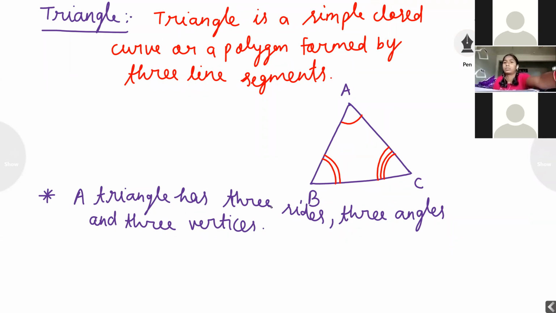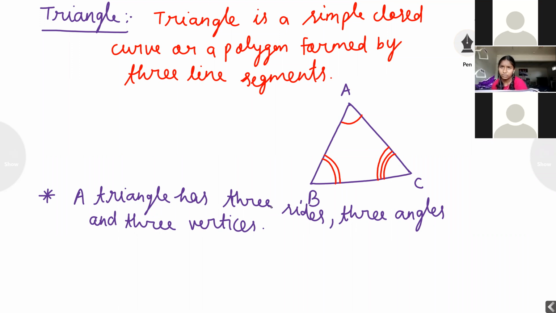What is the meaning of vertex? If two or more than two lines are meeting at one point, that point is called the common initial point or vertex.